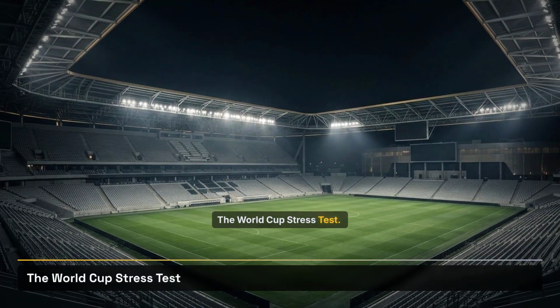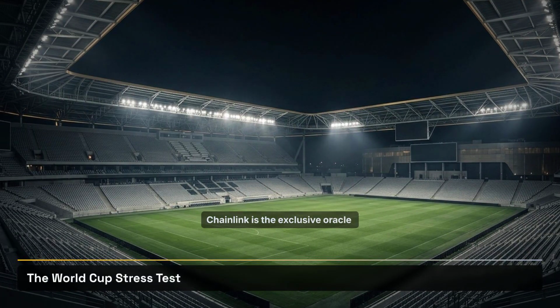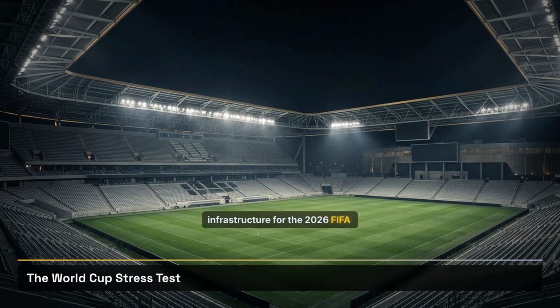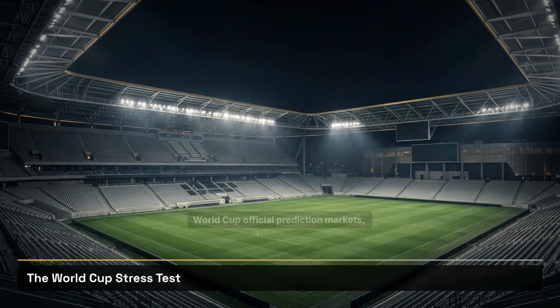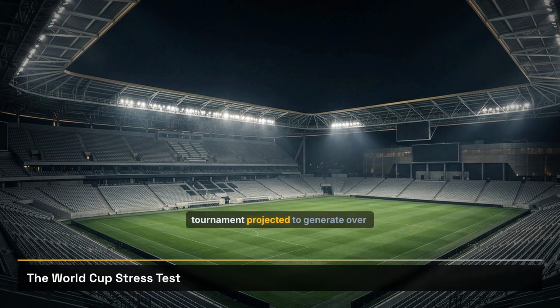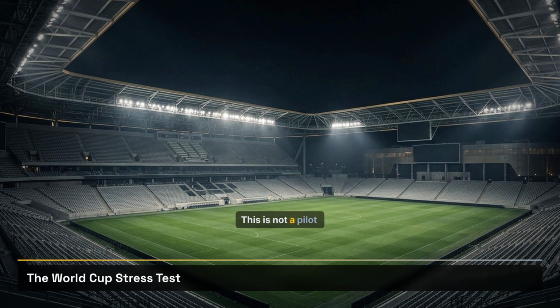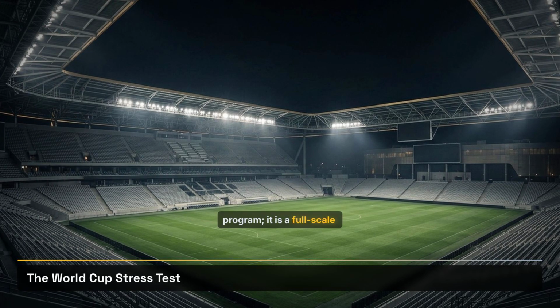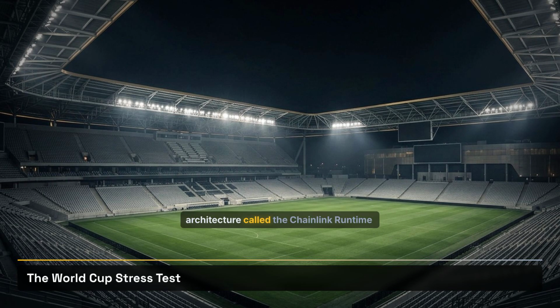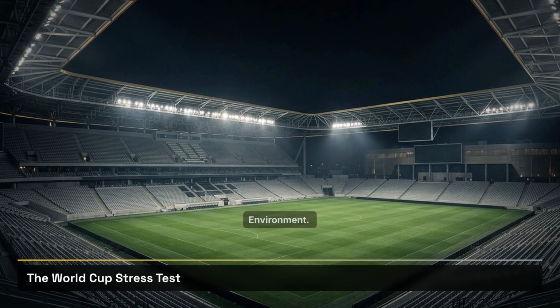The World Cup stress test. Chainlink is the exclusive Oracle infrastructure for the 2026 FIFA World Cup official prediction markets, handling the settlement for a tournament projected to generate over $2 billion in trading volume. This is not a pilot program. It is a full-scale stress test of a new architecture called the Chainlink Runtime Environment.